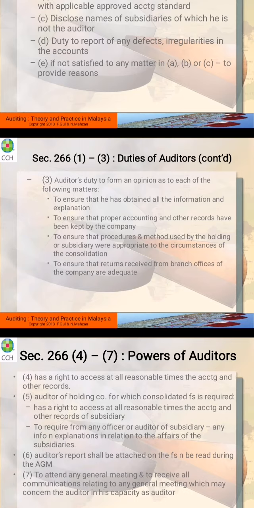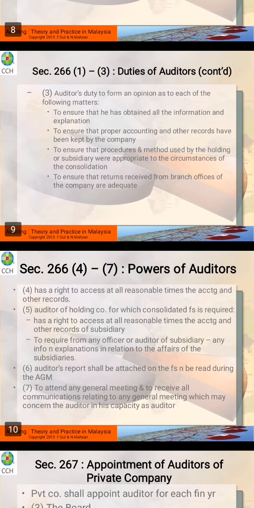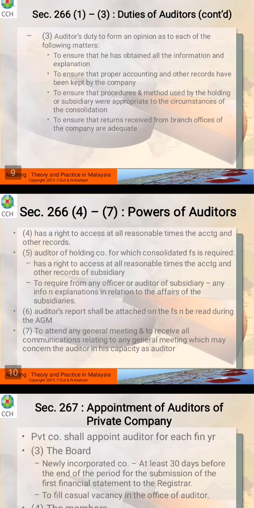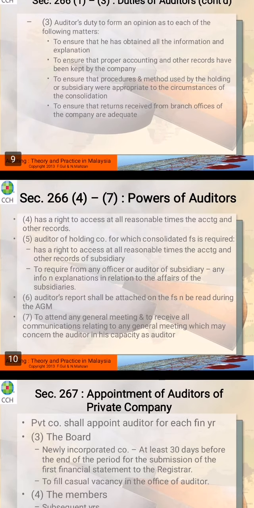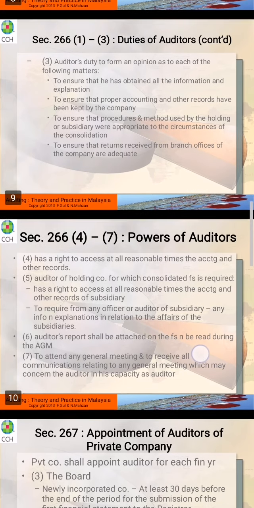And next one, to ensure the returns received from branch offices of the company are adequate. It means that when you ask for information from the branch, the information you get is enough for you. All right, 267 is actually the powers of the auditor. So we continue with the powers of the auditor.